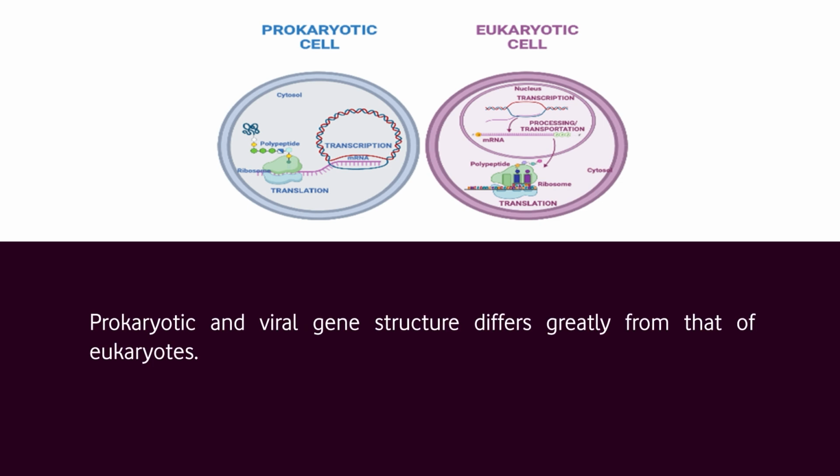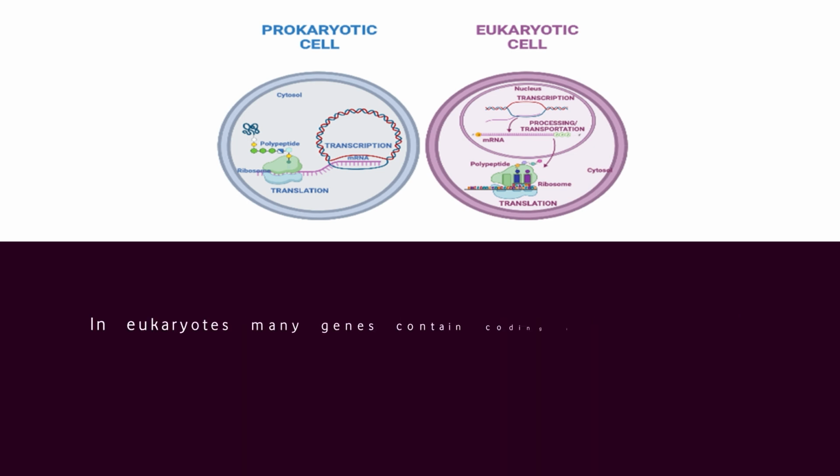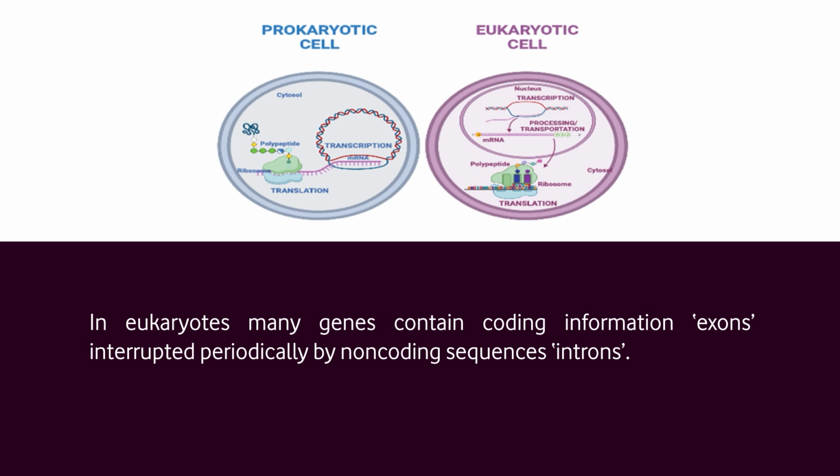Prokaryotic and viral gene structure differs greatly from that of eukaryotes. In prokaryotes and viruses, the coding information within a gene normally is continuous, whereas in eukaryotes, many genes contain coding information, exons, interrupted periodically by non-coding sequences, introns.